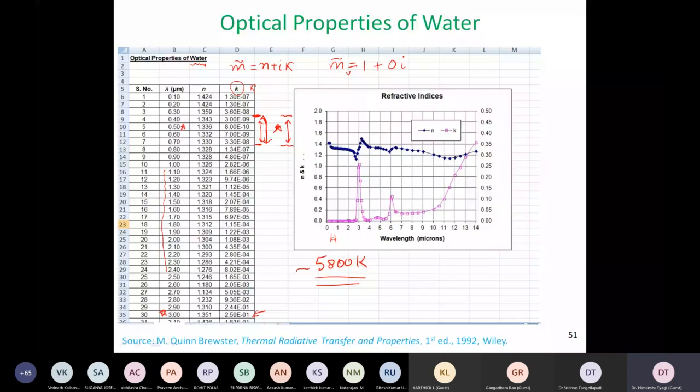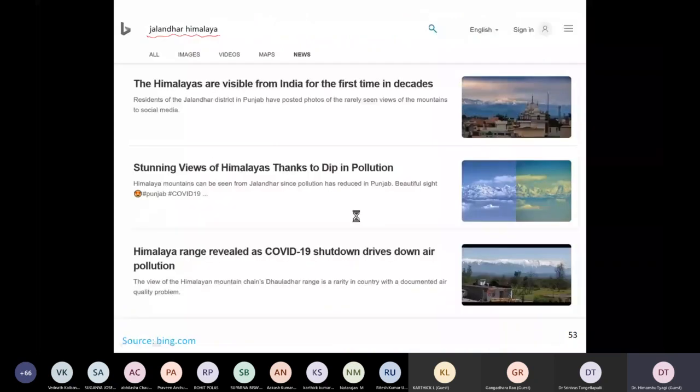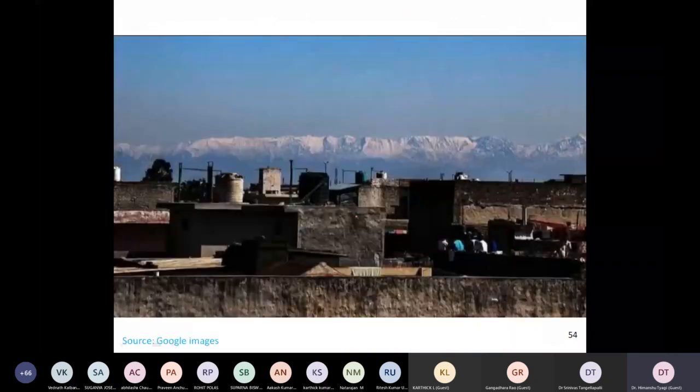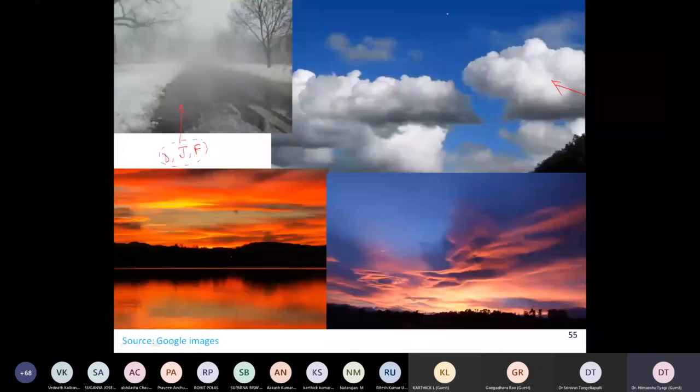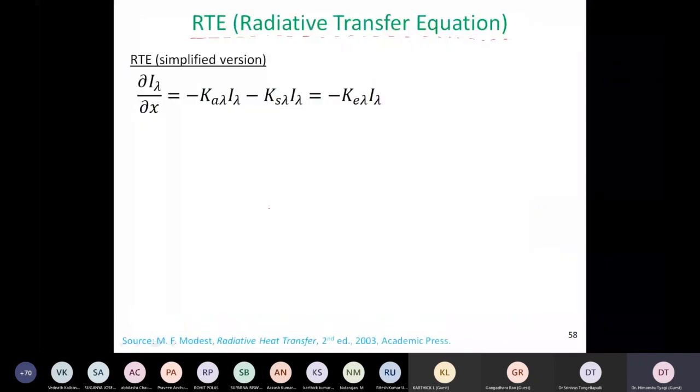We will look at how sunlight travels through the atmosphere and what happens to it, and I will correlate it with the reduction in pollution during the lockdown period, which allowed residents of faraway places like Jalandhar to view the beauty of the snow-capped Himalayan peaks. We will also correlate the white color of the clouds and the blue color of the background sky. And why does the sky turn reddish in the sunset and the sunrise? Those things we will be able to correlate with the help of the radiative transport equation.